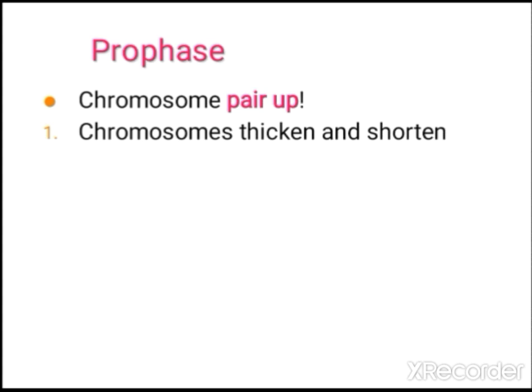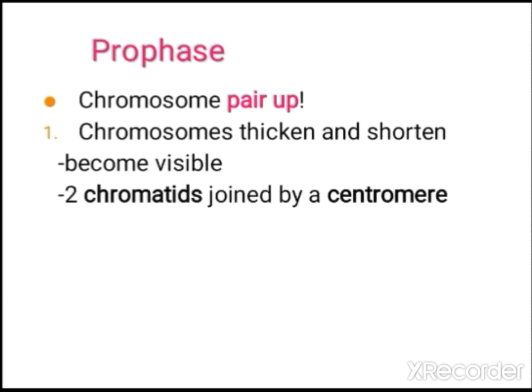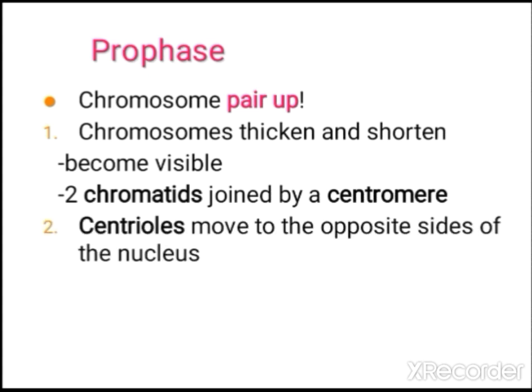Before that, the chromosome is in a fibrous condition, that is chromatin. Later it starts to condense and gets thickened and shortened. It becomes visible as it is getting shortened. Here the 2 chromatids are joined by the centromere. Already we studied that according to the position of the centromere we divide chromosomes into 4 different types.